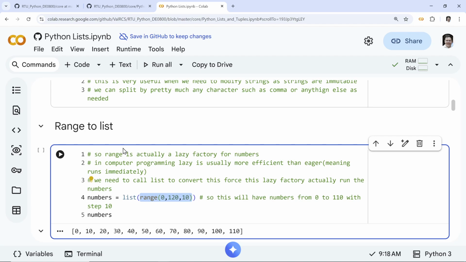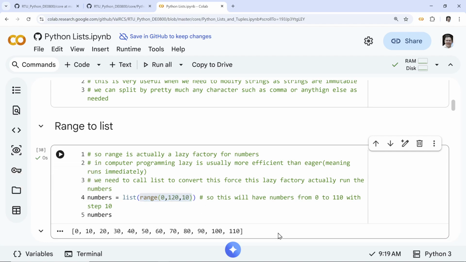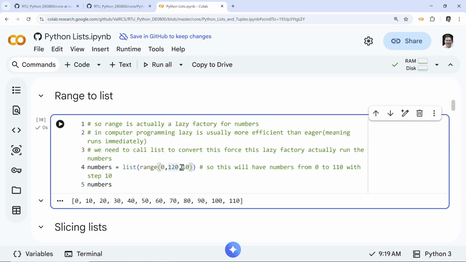But if I want a list, in modern Python 3, we use list to convert it. We force it into a list, and we actually have the numbers. This is a quick and dirty way of making pretty much any number of integers. You say start. Notice, of course, in this case 120 is not included, because that's how range works. The last number is excluded, and of course, step.